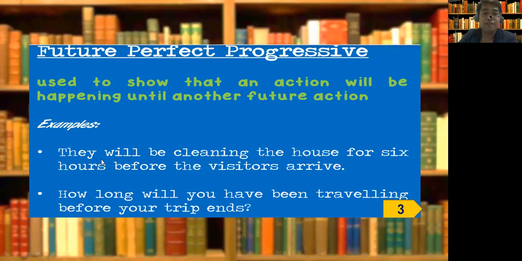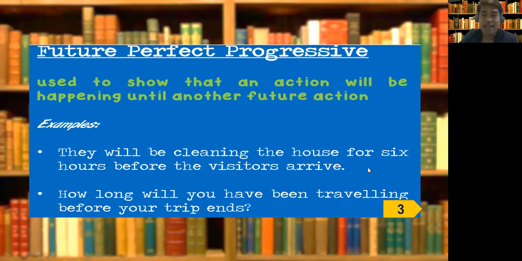Subject is they. Verb, will. Then insert be. Oh, something's wrong here. This is for you to notice. This should have had have. All right? So like our second sentence. How long will you have been traveling before your trip ends? So your subject is you, and your future perfect here is will have, and then insert been because progressive, then add ing to your verb. All right? So will have, future perfect, been because progressive, plus ing to your verb travel to make it traveling.